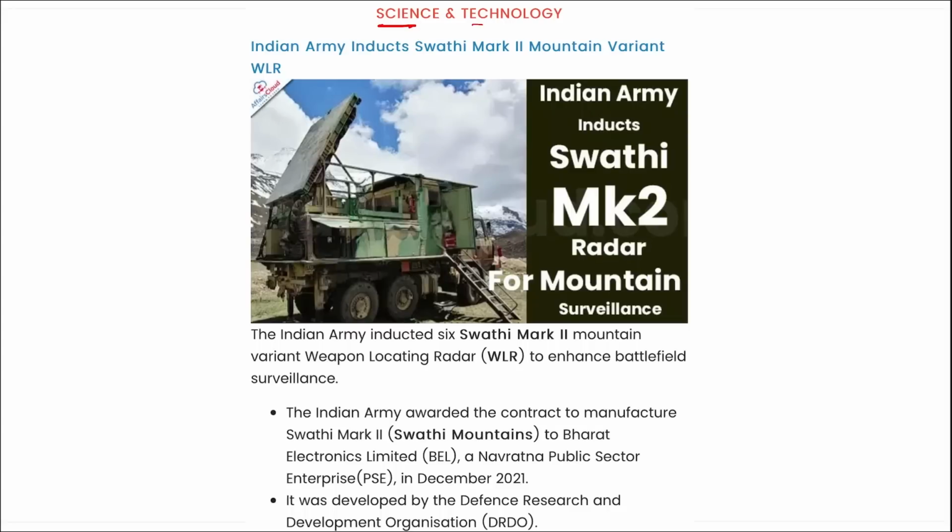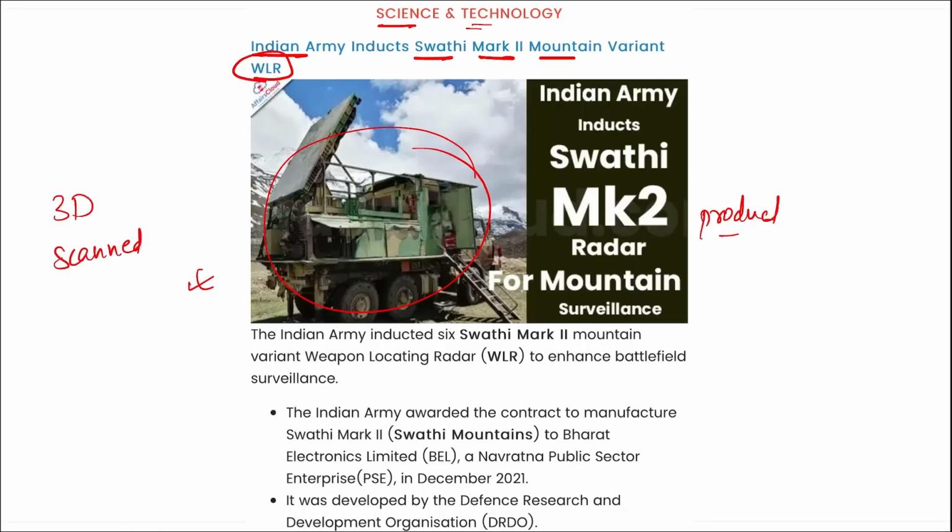Next is science and technology. Indian Army inducts Swathi Mark II mountain variant WLR. This is the product that we are talking about. As you can see in the picture, it is Swathi WLR. It is a mobile 3D electronically scanned phased array radar that can autonomously locate hostile soldiers' artillery, mortars, and rocket launchers and destroy them by enabling counter bombardment. Right? So the Indian Army has inducted 6 Swathi Mark II mountain variant weapon locating radars